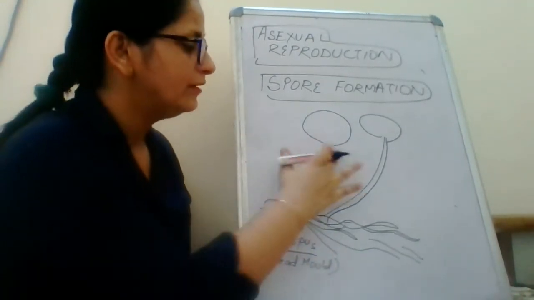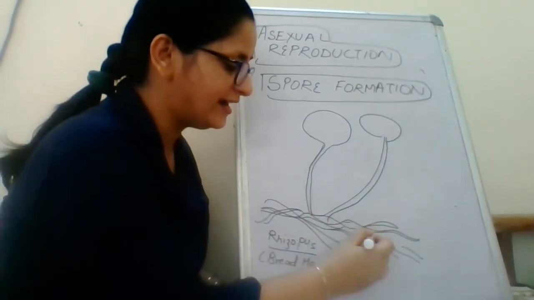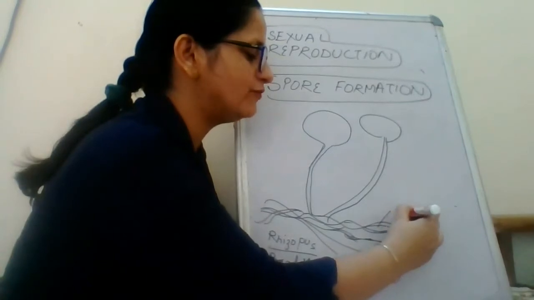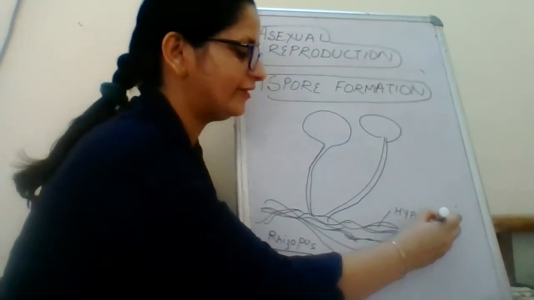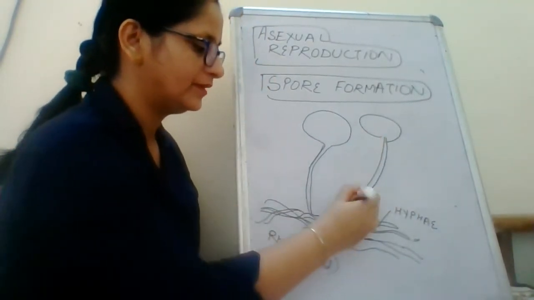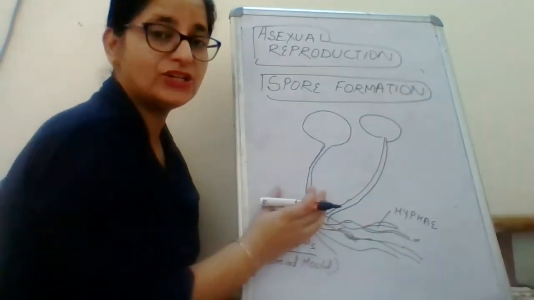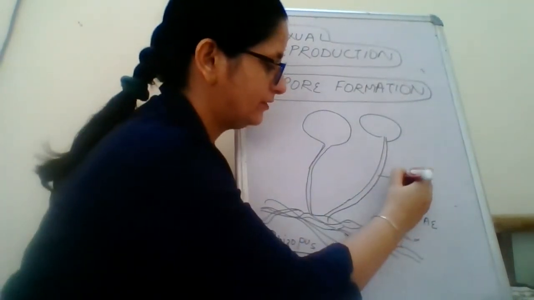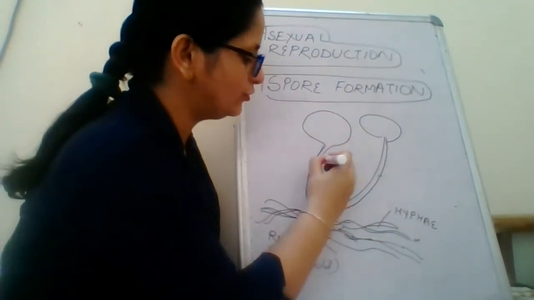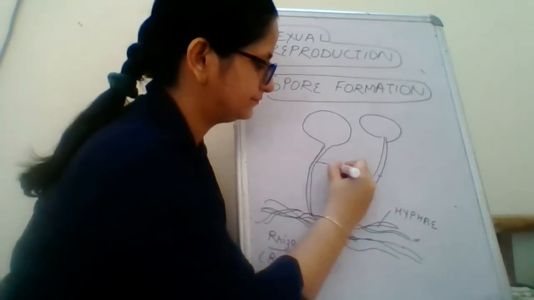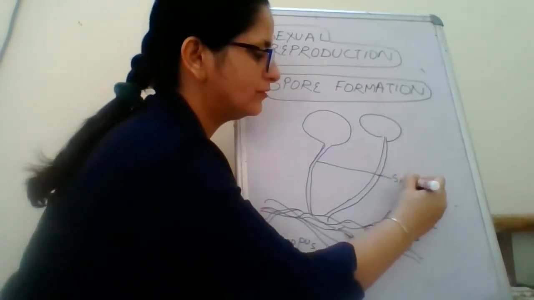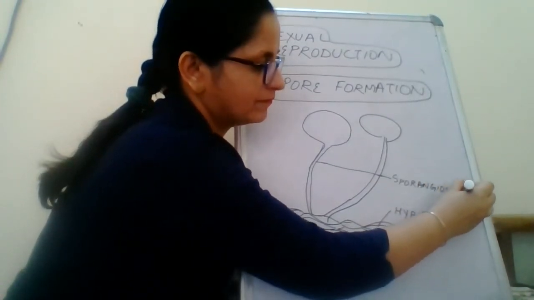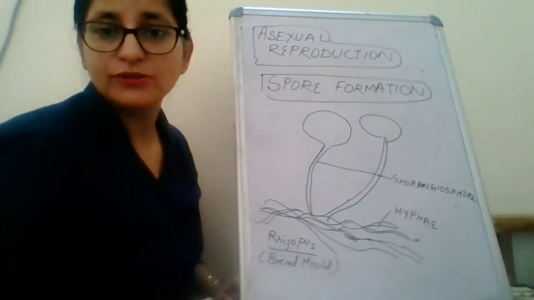Okay. Now these thread-like structures are called hyphae. Now this whole structure is called sporangiophore.